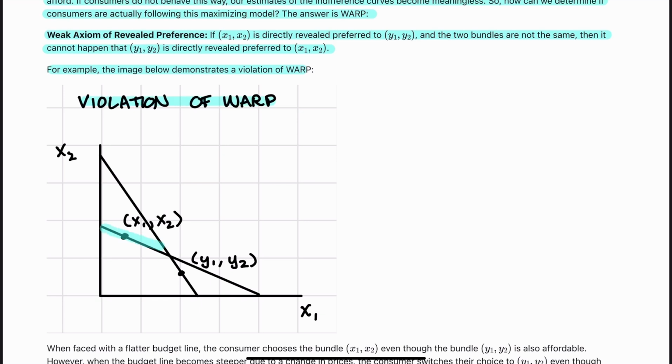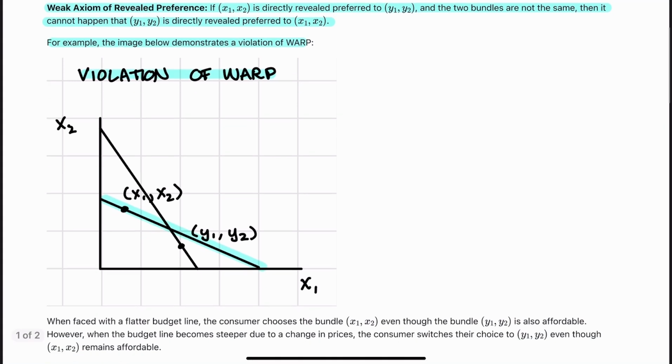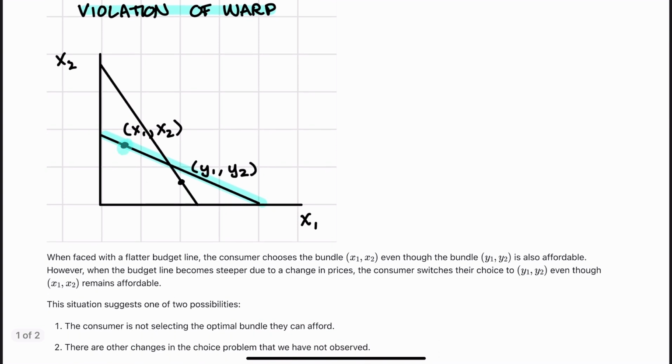Consider first the flatter budget line. In the flatter budget line, I have a dot here, which means that x1, x2 is the bundle that was chosen by the consumer. Notice that y1, y2 is affordable at this set of prices and this income, and so x1, x2 would be directly revealed preferred to y1, y2.